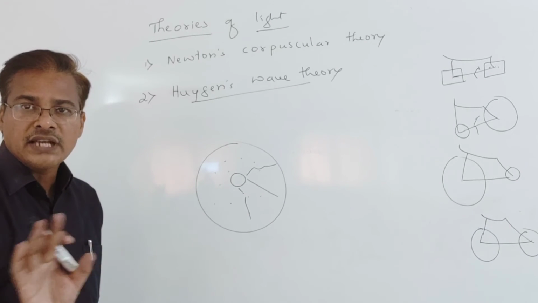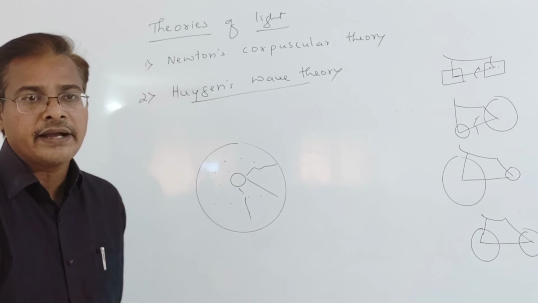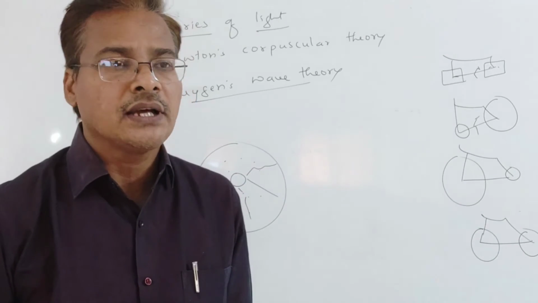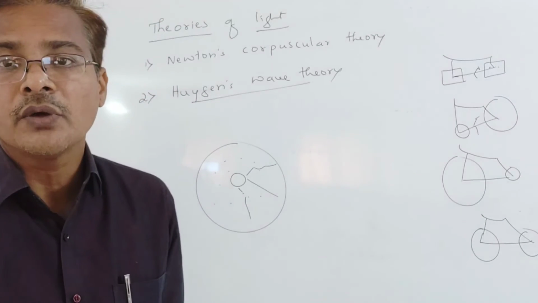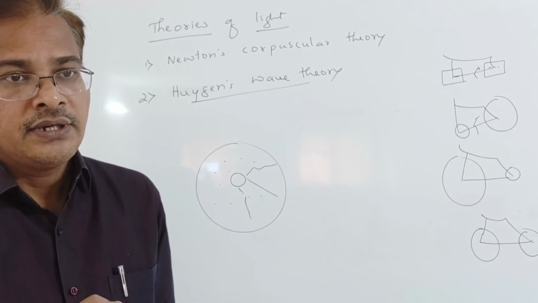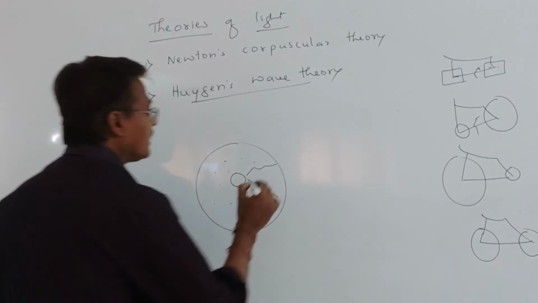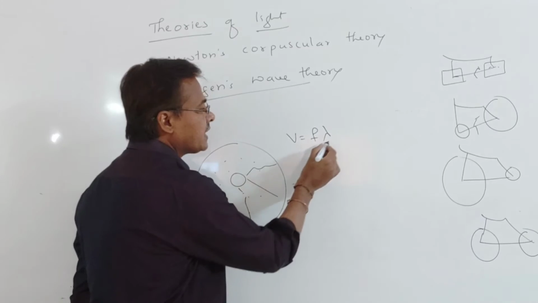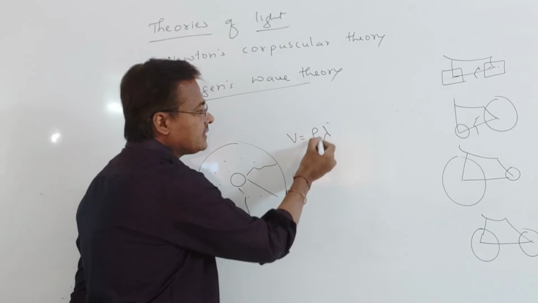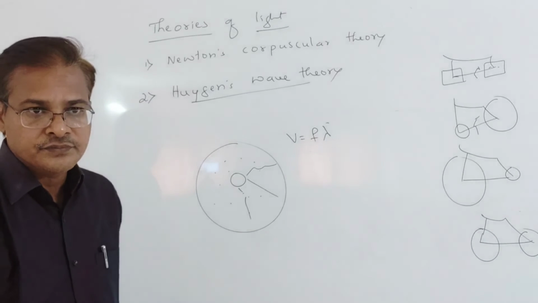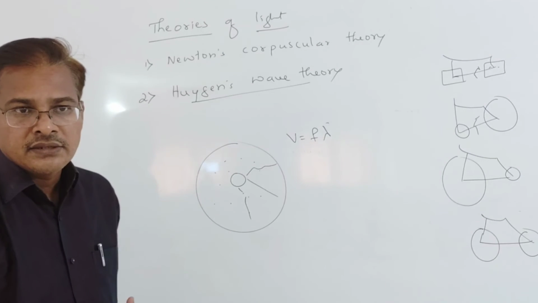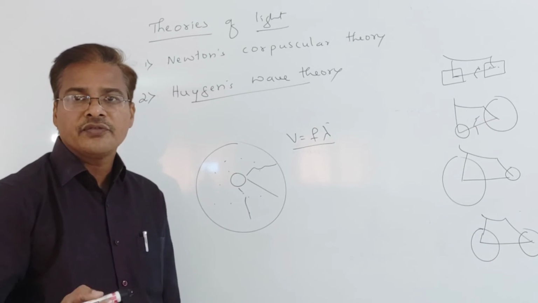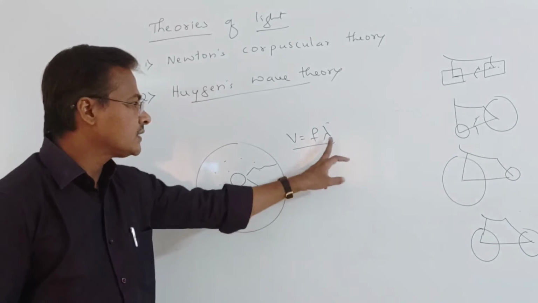But he gave that the velocity of light depends upon the wavelength. It depends upon the wavelength. So what are we going to see now? V equals F into lambda. Okay, V equals what? F into lambda. So wavelength, the term is used in waves only. Okay, different colors of the light are due to the wavelength of the light only.